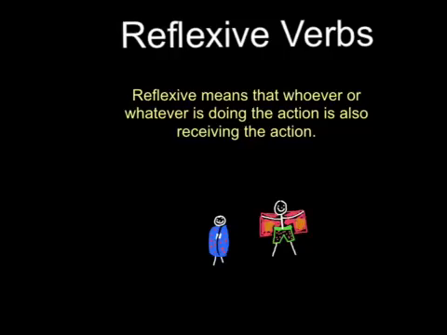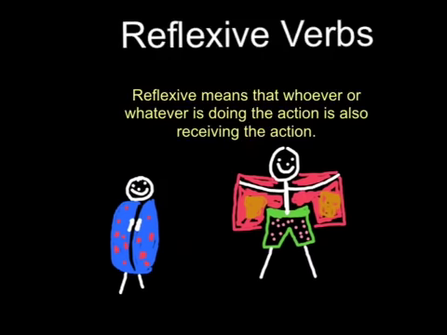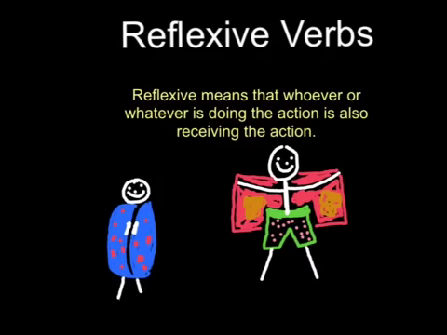In this video, we're going to discuss reflexive verbs. The reflexive part of the verb means that whoever or whatever is doing the action is also receiving the action. In other words, they're doing it to themselves. An example of that would be if you get out of the swimming pool and you dry yourself off, right? That's reflexive.